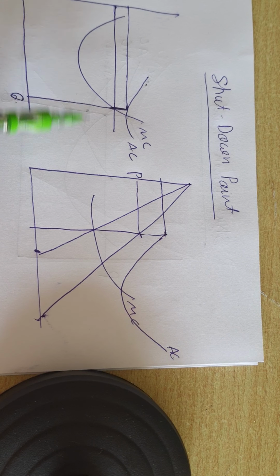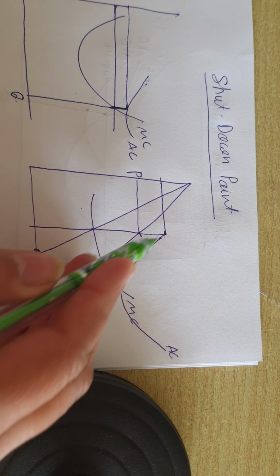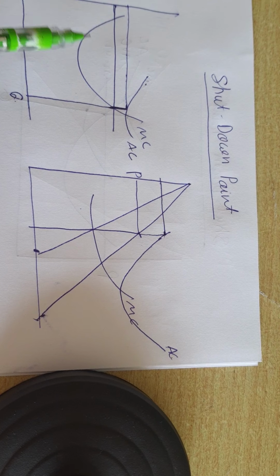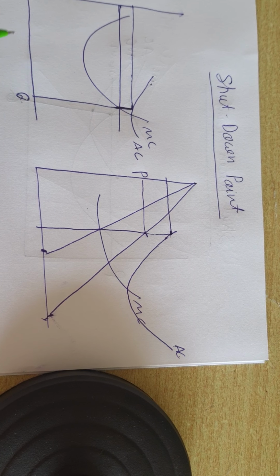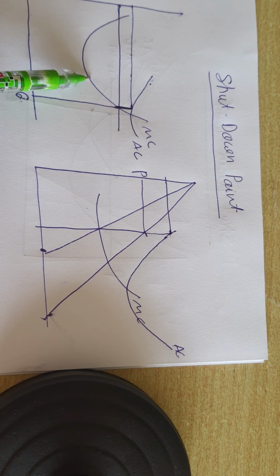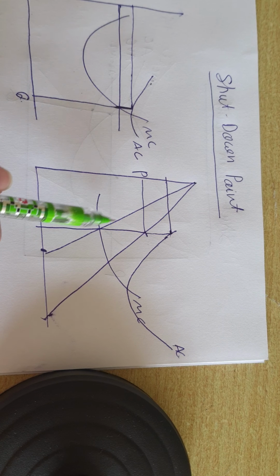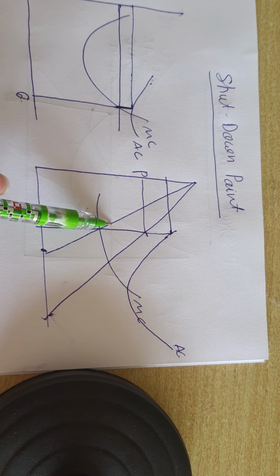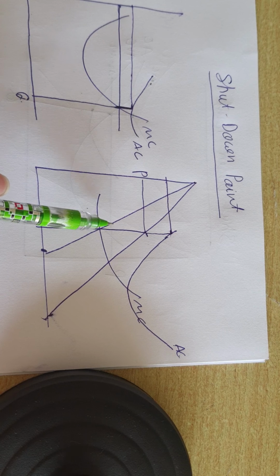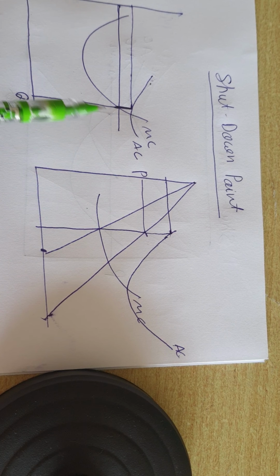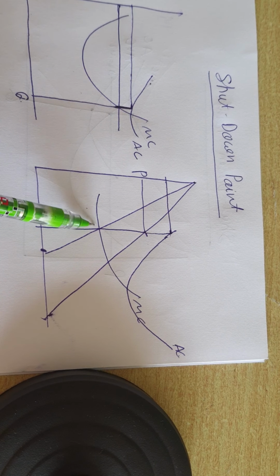Here you can see two diagrams I am using, and this is an example of a perfect competition market, and in case of monopoly market and monopolistic market, in both markets we use this type of demand curve. So these are two situations.